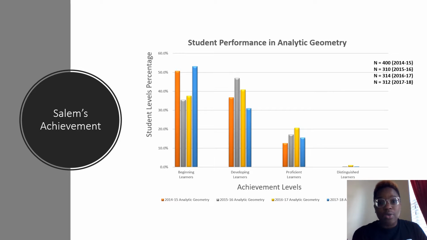And it seems like that year was a good year because beginning was kind of low and developing was up, as well as proficient learners. So I wonder what instructional strategies were used with the analytic geometry teacher in 2016-17 to have such a different impact than the previous and latter years.